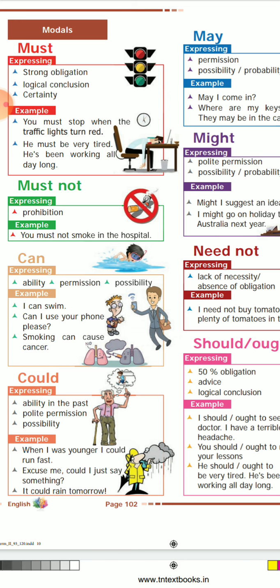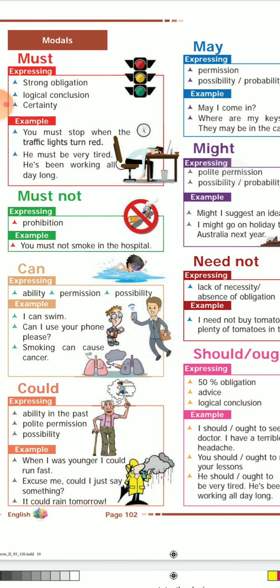If you know how to swim, you will say I can swim. Second, can I use your phone please? They are asking, can I use your phone? The third example is smoking can cause cancer. In these places you can use can.